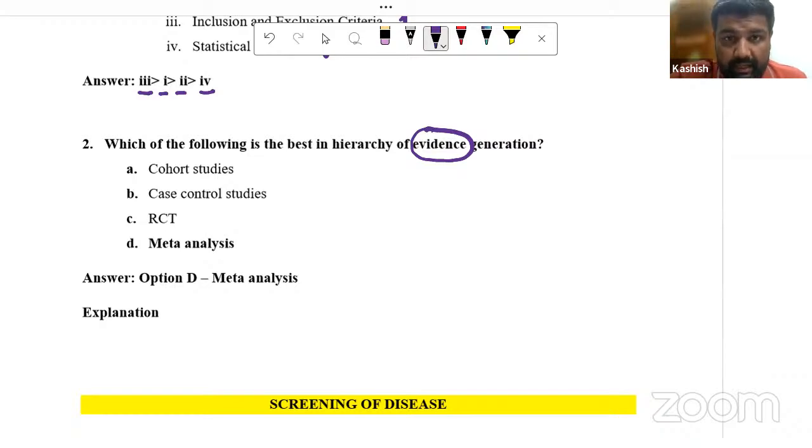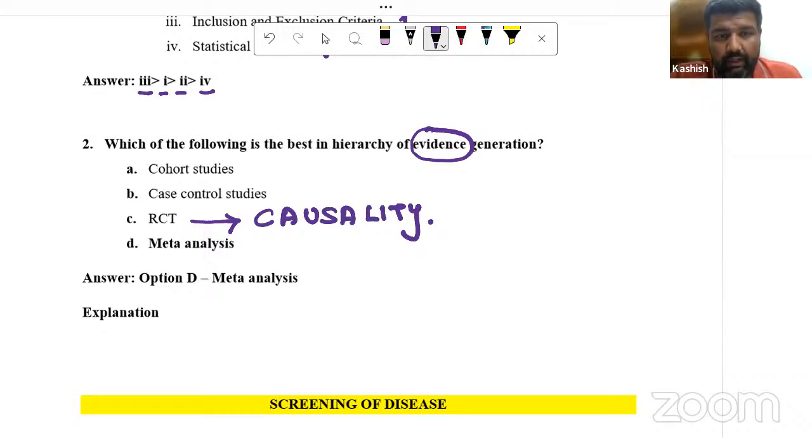Best study design for the causal relationship between exposure and outcome is RCT. Then we have case control and cohort.